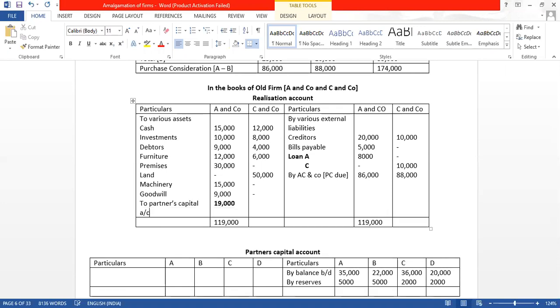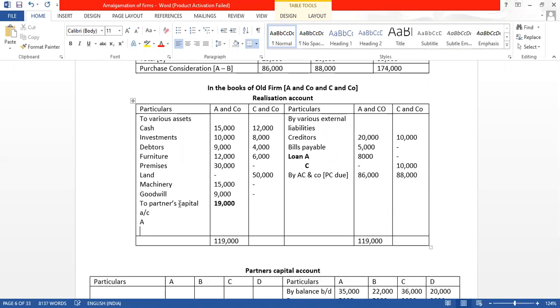Now there are two partners A and B. उनको कैसे देंगे ये profit को? We will divide this profit. Because profit sharing ratio is not there, we'll divide this profit equally. 19,000 into 1 divided by 2.